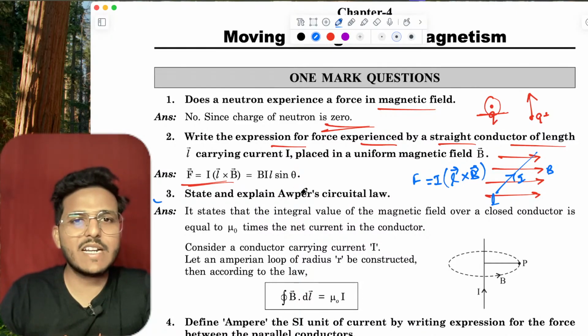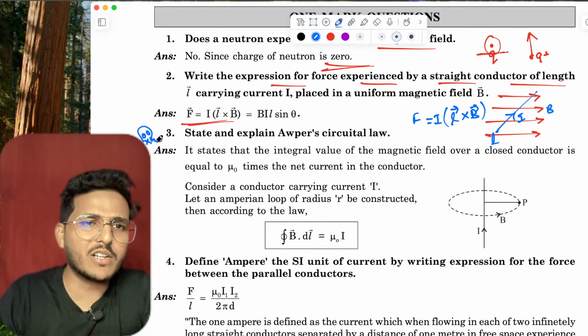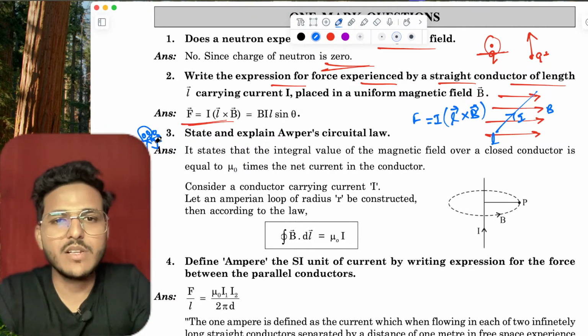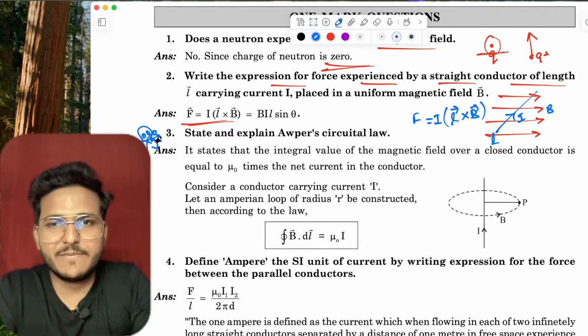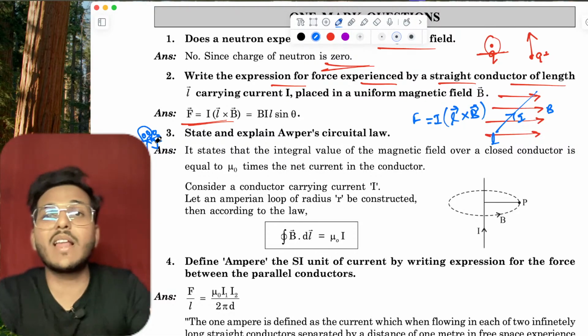Okay. State and explain Ampere's circuital law. This is a very important question. This is a short question, a fixed question. The closed integral of B dot dl equals mu naught times I. This is the same as Gauss theorem.